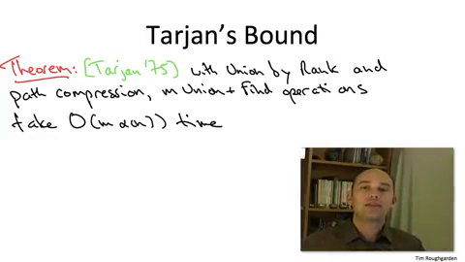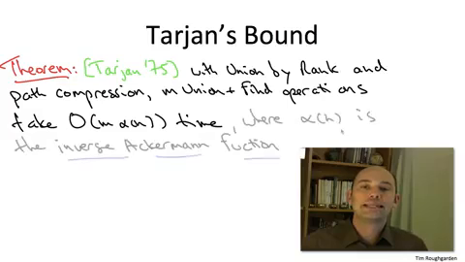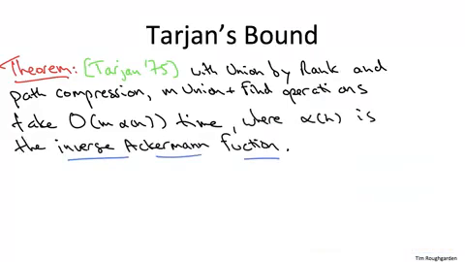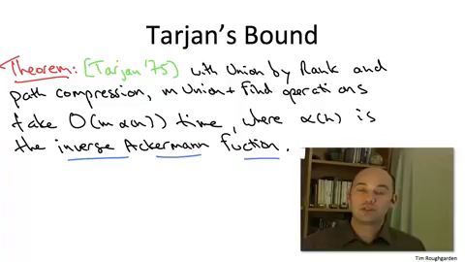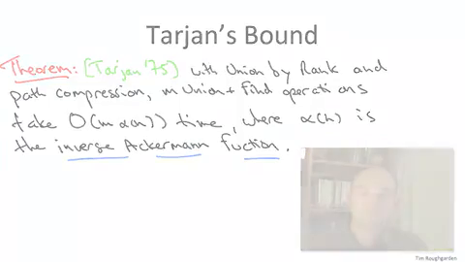Now what, you may ask, is alpha of N? That's a function known as the inverse Ackermann function. So what then is the inverse Ackermann function? Well, the short answer is that it's a function that, incredibly, grows still more slowly, in fact much more slowly, than the log star function we discussed in the Hopcroft-Ullman bound. The precise definition is non-trivial, and that is the subject of this video. In the next video, we'll prove this theorem and explain how the inverse Ackermann function arises in an optimal analysis of union by rank with path compression.